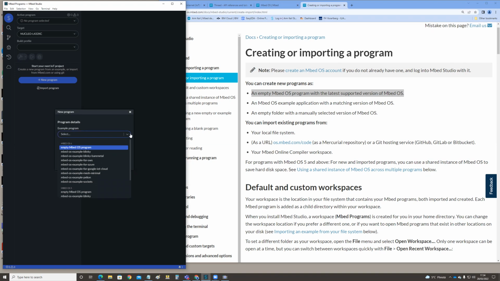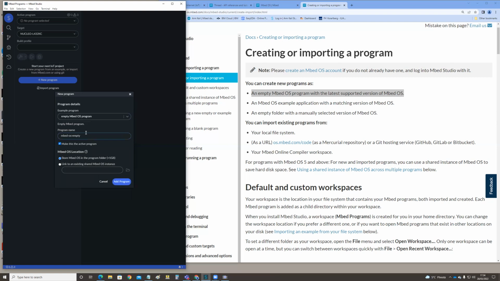In the Mbed Studio Cloud, you can still select between the SimSys or Mbed OS, but here we are directly on Mbed OS, and then Mbed OS 6, empty Mbed OS program. When you follow this video, there might already be Mbed OS 7 or 8 or something, but it's a similar action, of course.